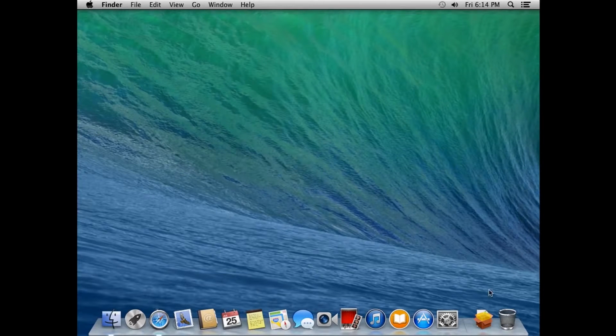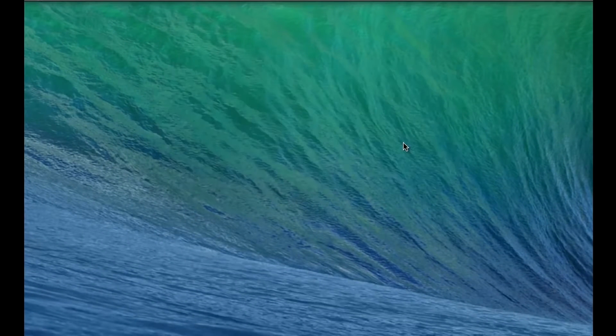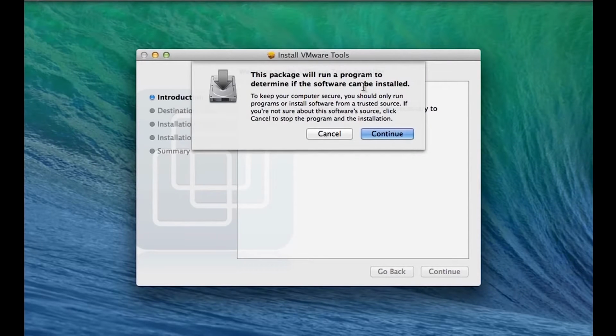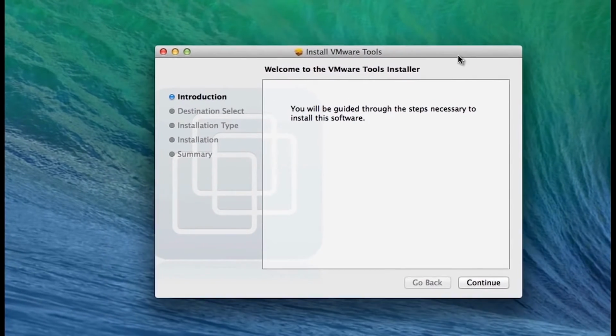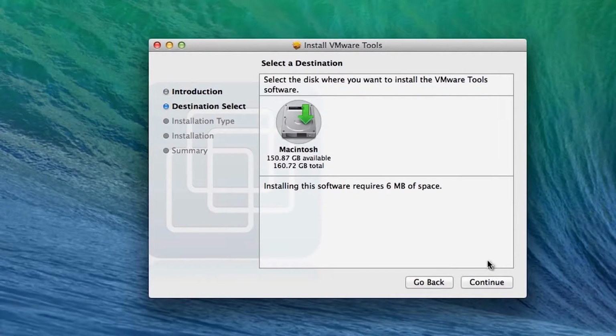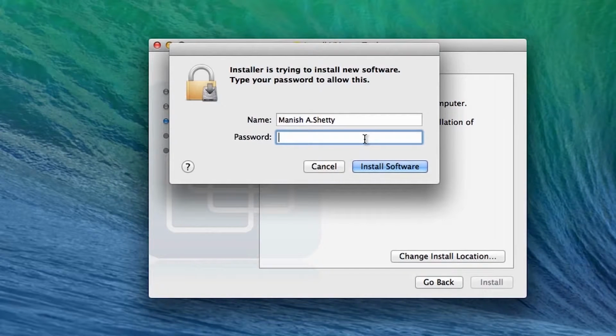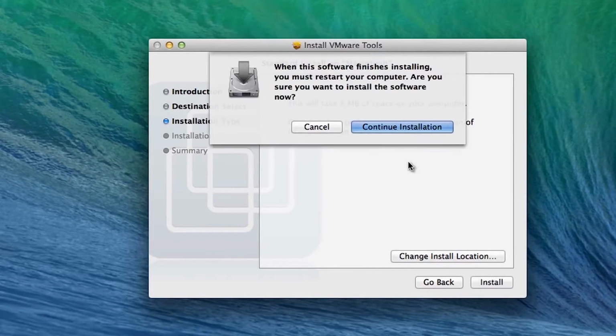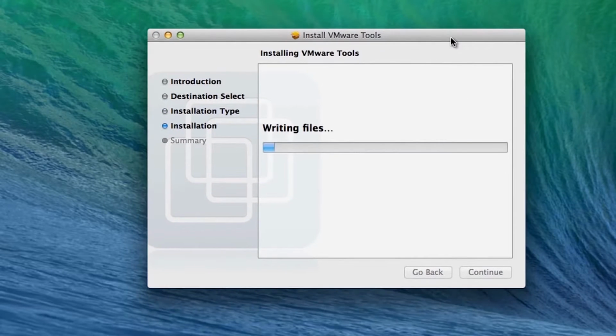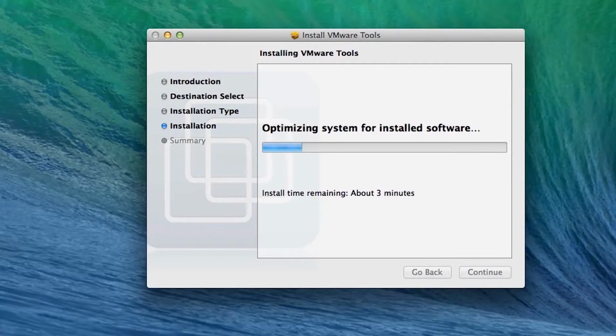So go to the download directory and hit on install VMware tools. Hit on open, and then this window should pop up. Hit on continue, choose continue, choose the hard disk and hit on continue again, install, and type in the password over here. And once you've typed in the password, hit on install software, continue installation, and that should basically install the VMware tools onto your Mac operating system.